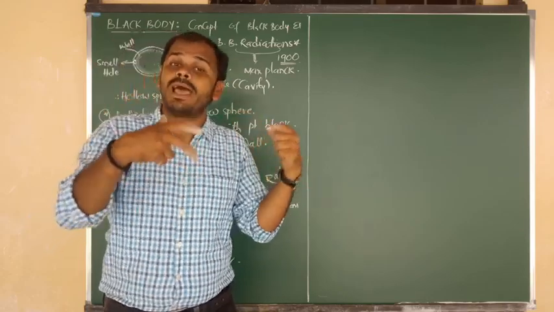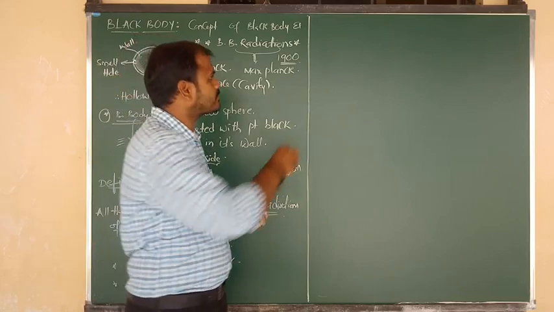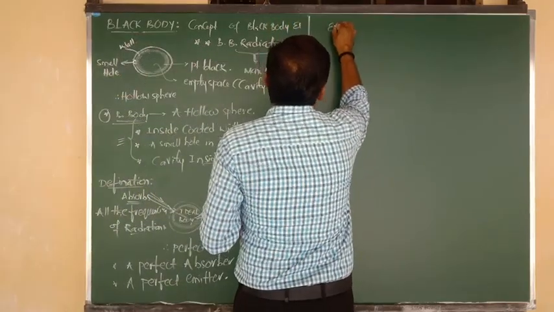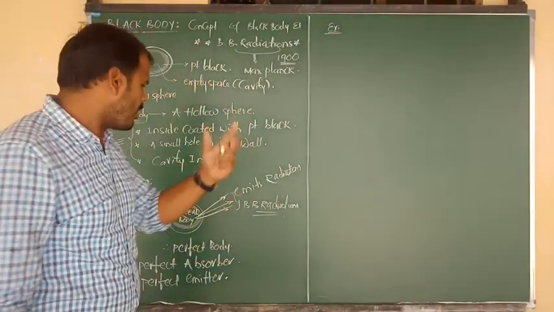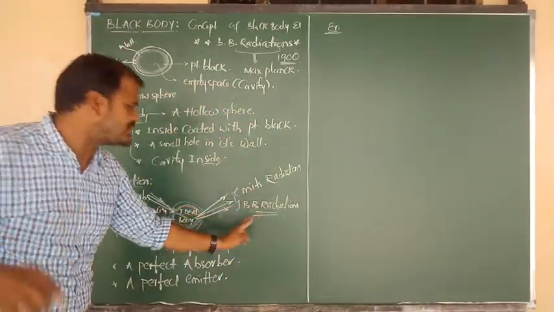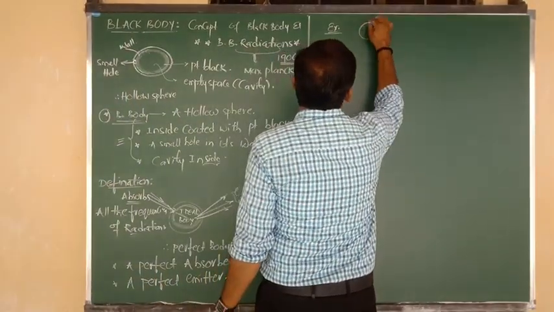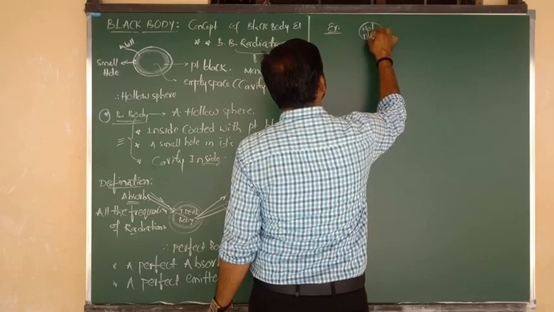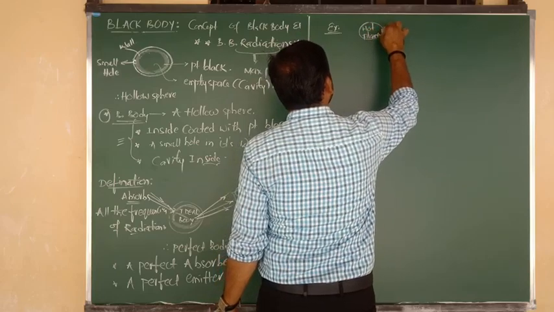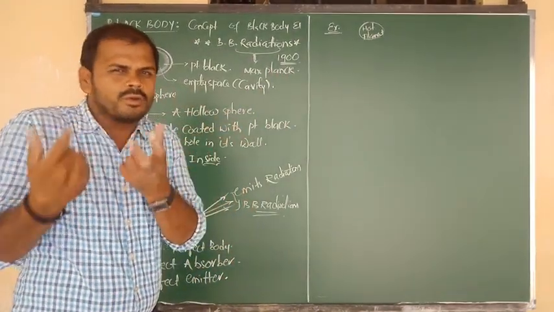Another example, from the chemistry point of view, is for black body radiation, where we can see the release of black body radiation. Let me consider the hot filament in the light bulb we use at home.